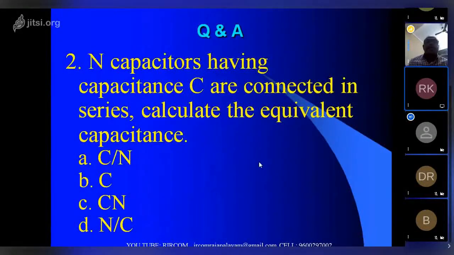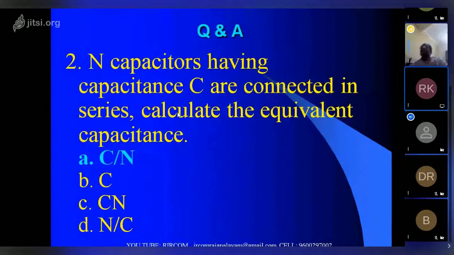N capacitors are connected in series. Calculate the equivalent capacitance. Is it C by N, or C by Cn, or N by C? In series only, 1 by C only, so C by N, where N is the number of capacitors.